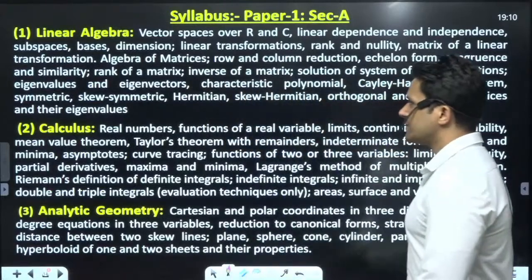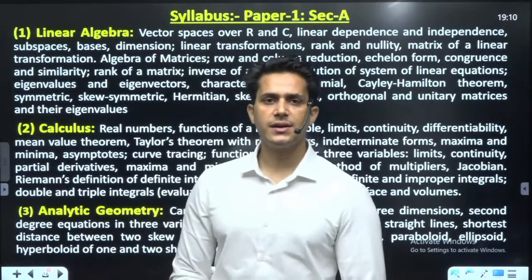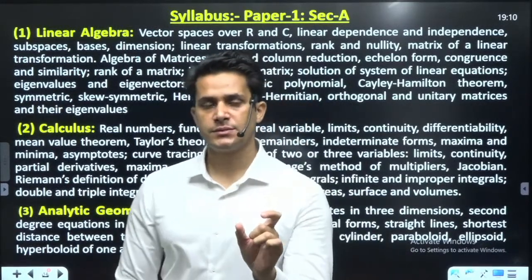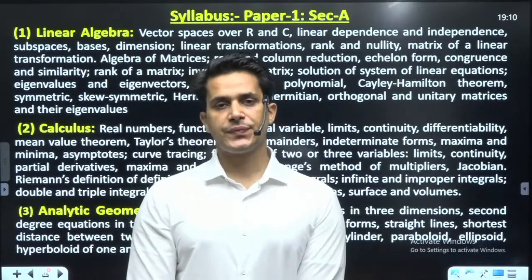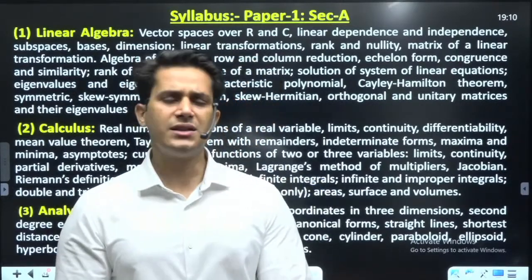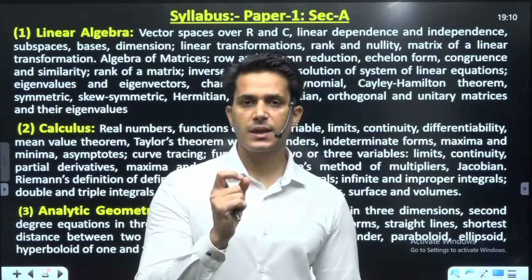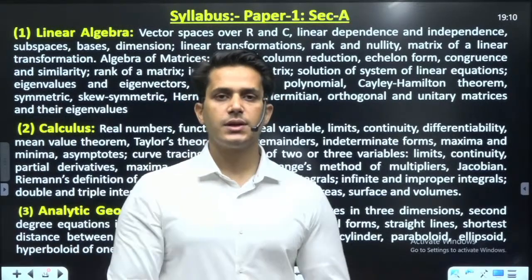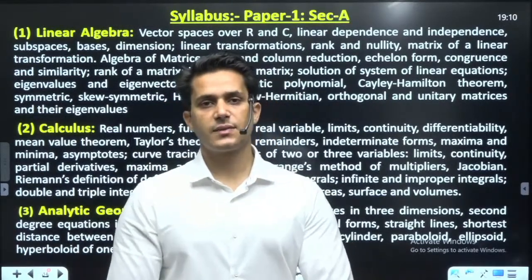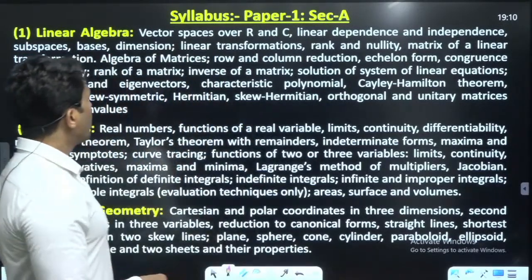Now let me discuss some points regarding the syllabus so that you can overview that we have studied these topics in our graduation course and many other different courses. Please just see the words. I will show you that these topics will be familiar.